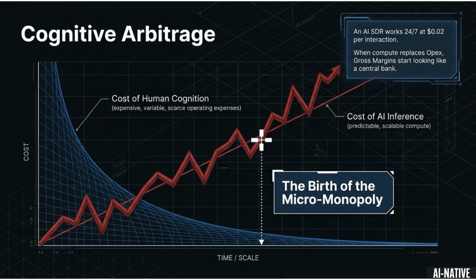We're observing cognitive arbitrage, where the cost of human cognition is expensive and variable, while the cost of AI inference is predictable and scalable. When these lines cross, as shown in the graph, it marks the birth of the micromonopoly.